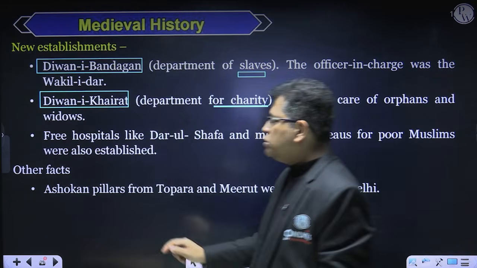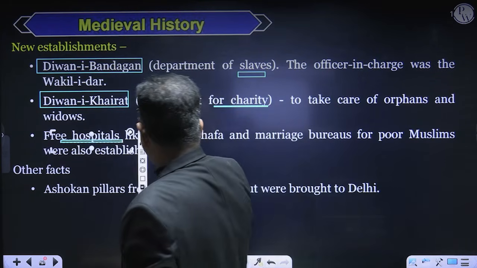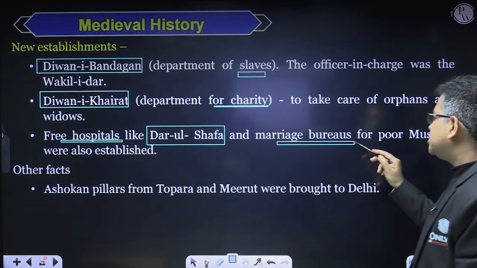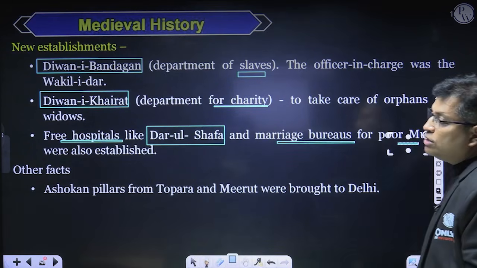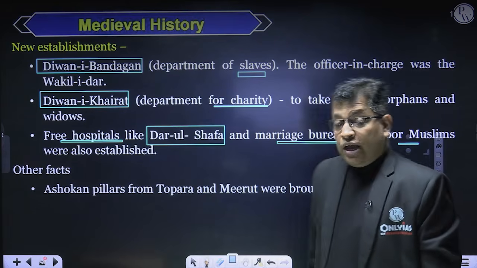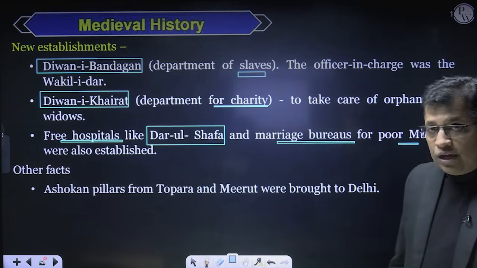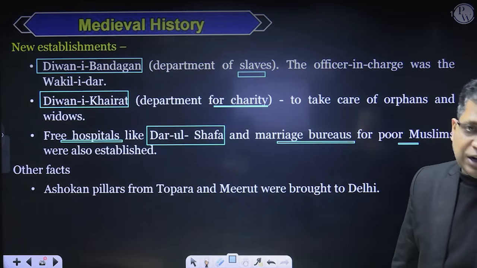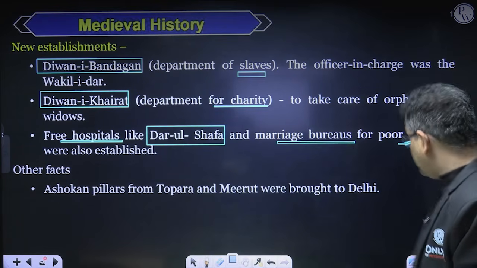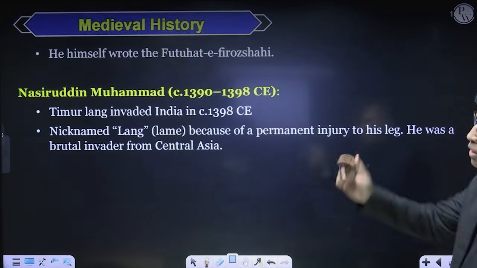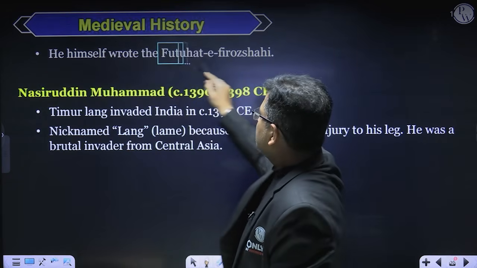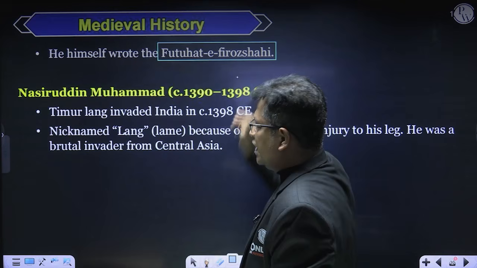And he had also established free hospitals like Darul Safa, and he also established a marriage bureau for the marriage of poor Muslim women. Okay, and there's one more thing, that he also brought Ashokan pillars from Topra and Meerut to Delhi, right? So these are things about Firoz Shah Tughlaq. Now coming to another aspect, he had written his autobiography, called Futuhat-e Firoz Shahi, in the Persian language.